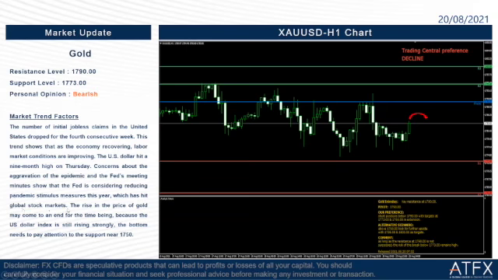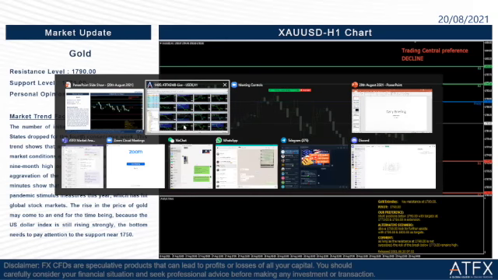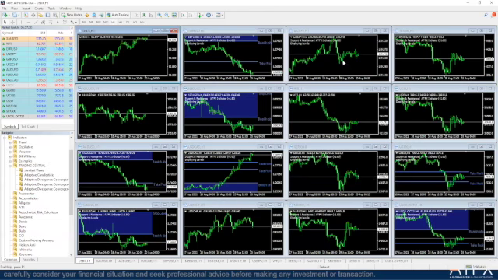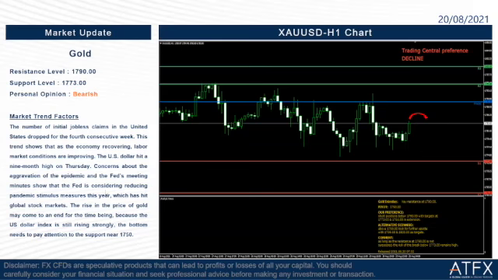We can see that the stock market has been on a bearish trend these few days. So we can see here, right? A bearish trend in the stock market. The rise in the price of gold may come to an end for the time being because the US dollar index is still rising strongly. The bottom needs to pay attention to the support near 1750 at this price.